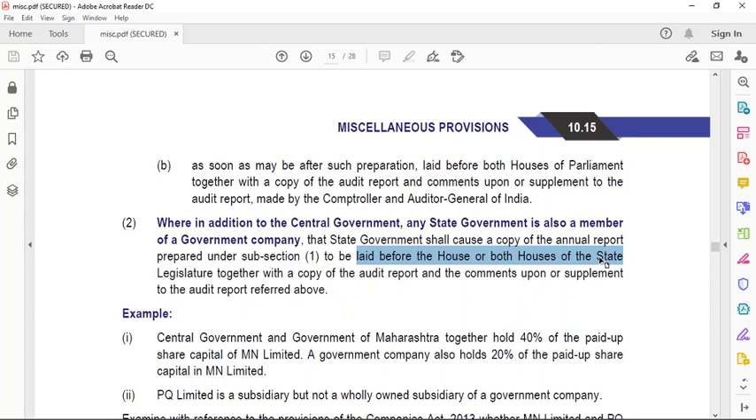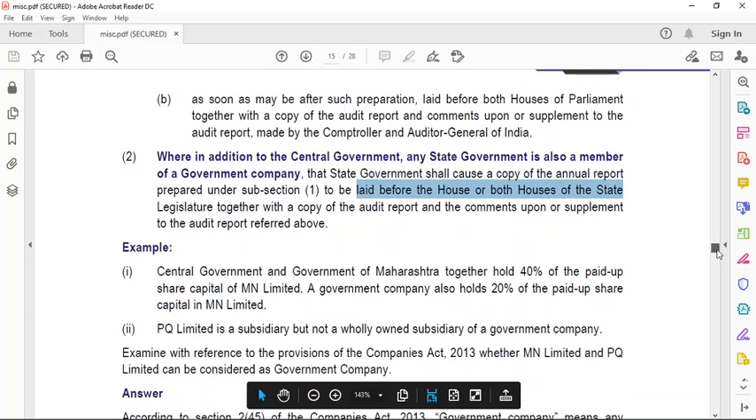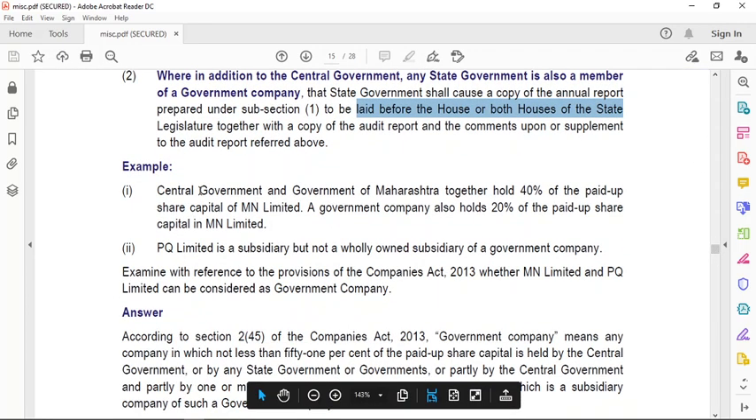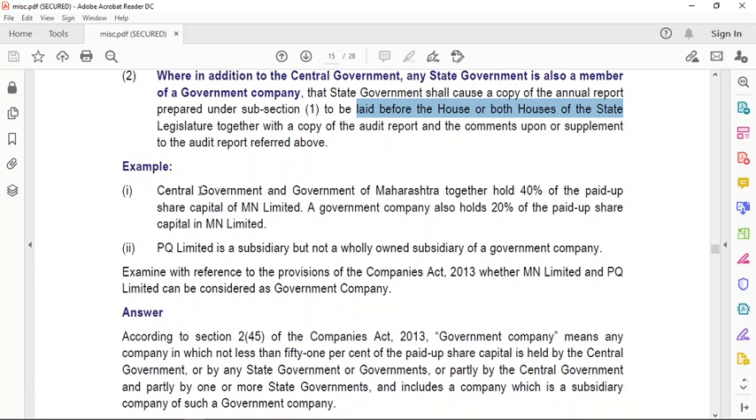Okay. Now, if there is no state government, then in that case, the annual report, the audit report, and the comments or supplements will be placed before the both houses of parliament. But in case state government is a member along with the central government, then in that case, state government will place it before house or both the houses of state legislature. Right? I hope it is clear till here. Okay. Let's move on to the example. Example से आपको definition बहुत अच्छे से clear हो जाएगी.